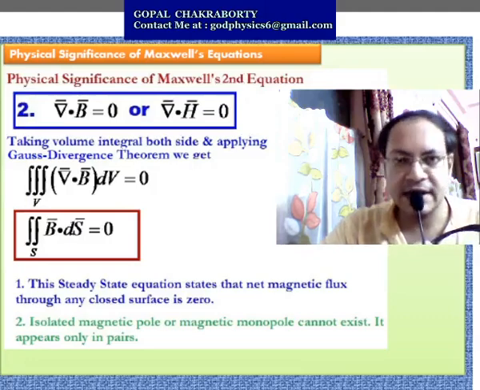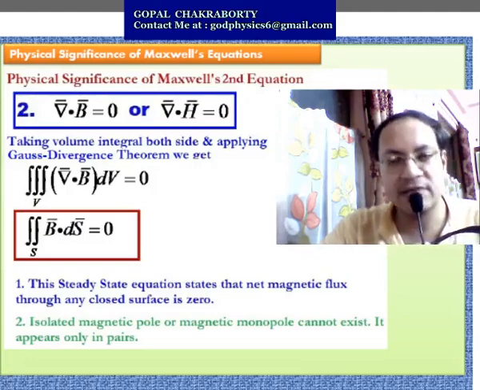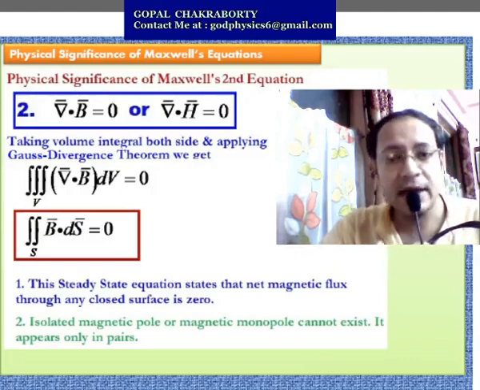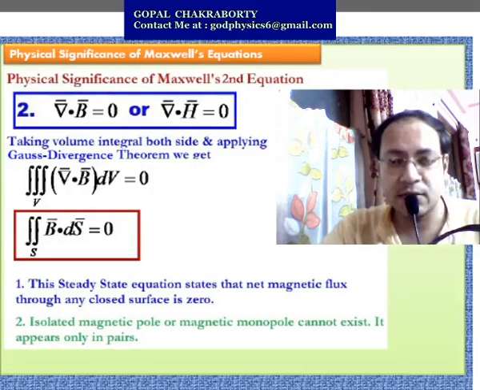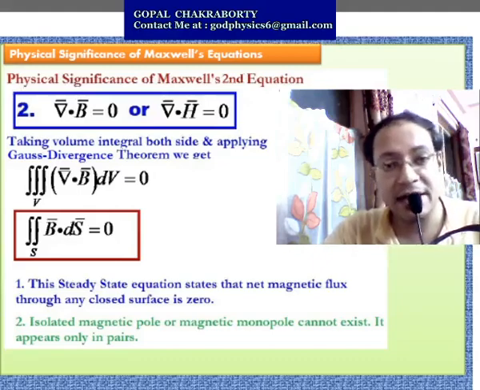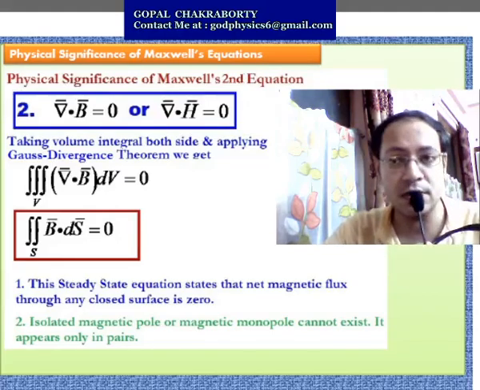Now come to the second equation, that is del dot B equals 0 or del dot H equals 0. Again we take the volume integral on both sides, then we apply the Gauss divergence theorem. So we will get the surface integral of B dot ds equals 0, which states that the net magnetic flux through any closed surface equals 0. That means isolated magnetic poles don't exist. They always exist in pairs.